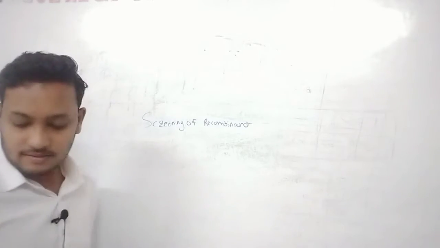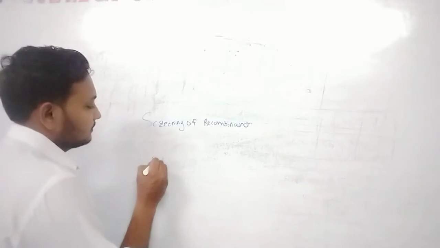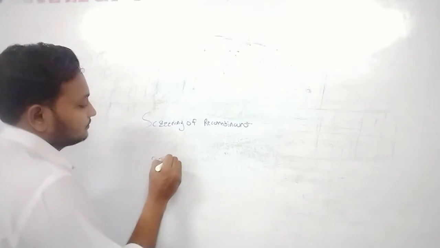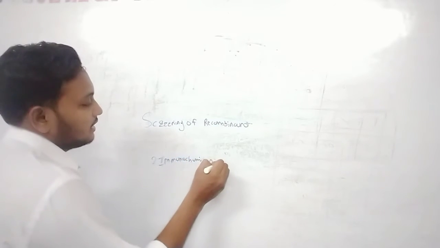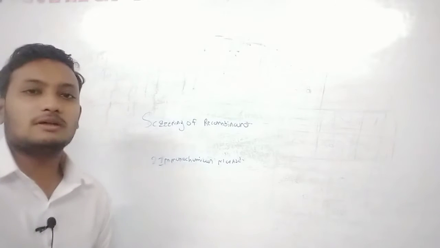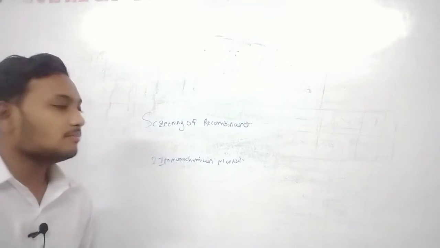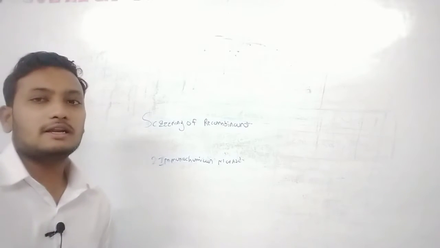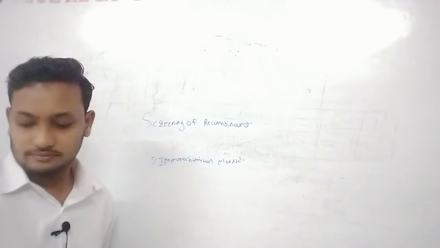Then the next method is the immunochemical method. According to the meaning, it is screening technology through the immunochemical compound that the organism produces, which confirms that the organism is a recombinant.